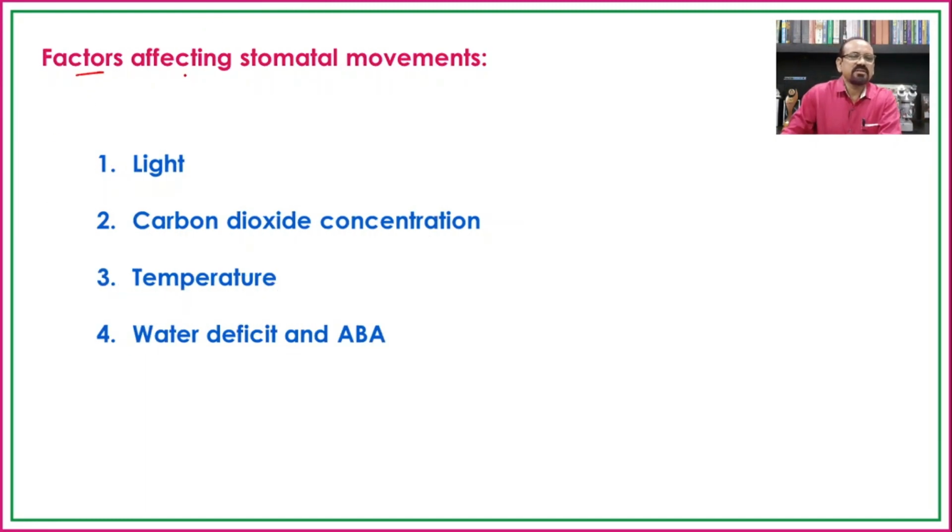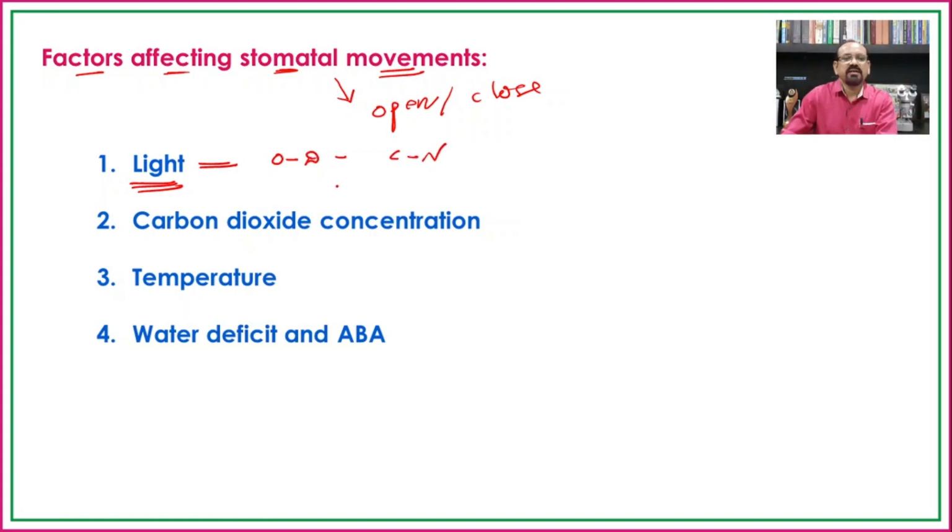Now, factors affecting stomatal movement. We have seen earlier that stomatal movement is nothing but the opening and closing of the stomata. So first one, that is light. Earlier we have seen that stomata are open during the day and closed during the night.